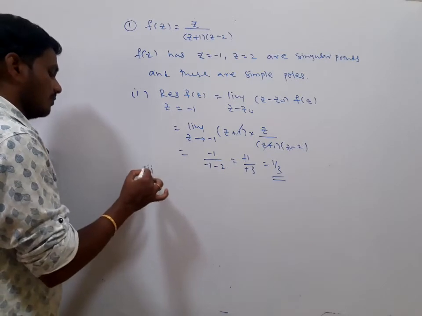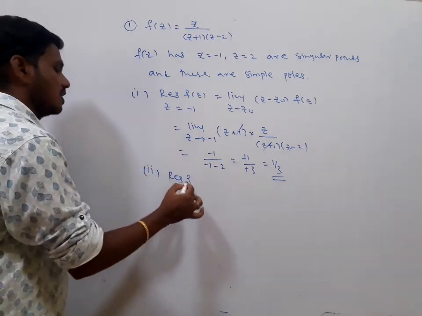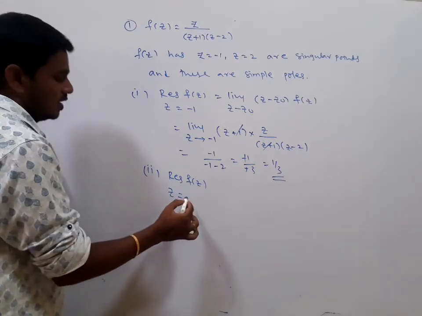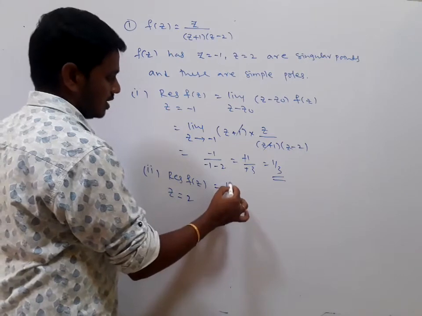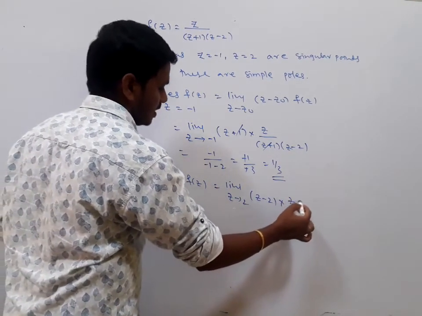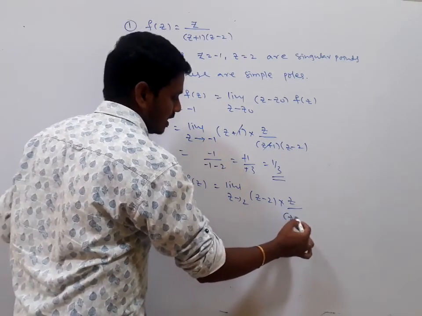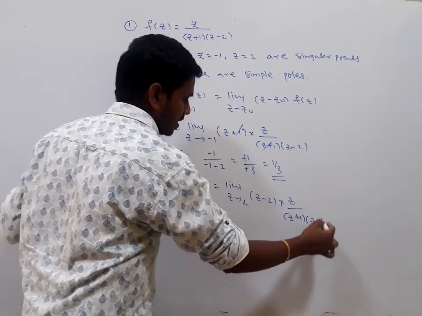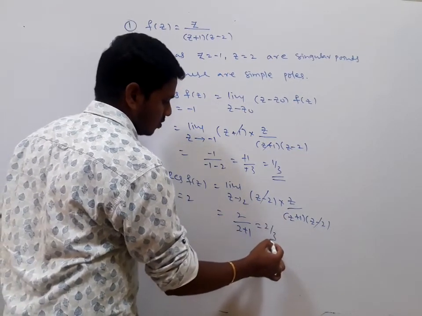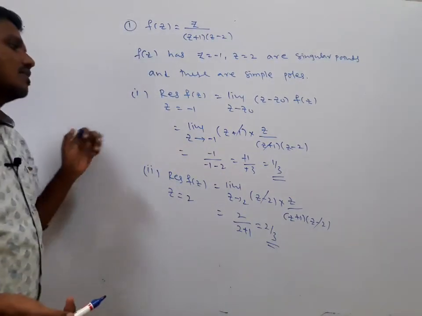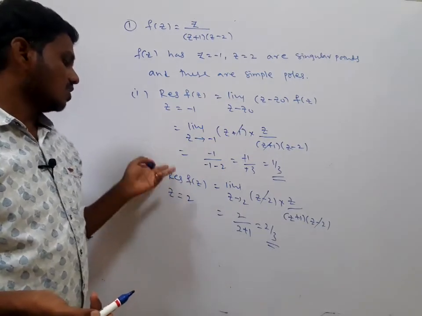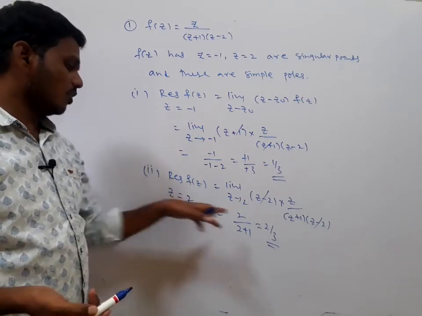Now coming to the second one, the residue of f of z at another singular point, another simple pole, z is equal to 2. It is the limit z tending to 2 of z minus 2 into z divided by z plus 1 into z minus 2. Here z minus 2 gets cancelled, 2 divided by 2 plus 1, which is equal to 2 by 3. The residue of f of z at z equal to minus 1, which is a simple pole, is 1 by 3, and the residue at z equal to 2, which is a simple pole, is 2 by 3.